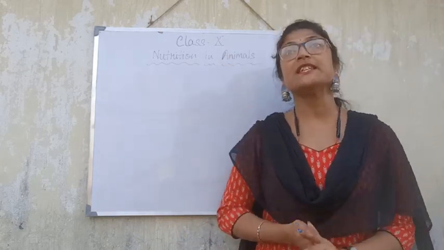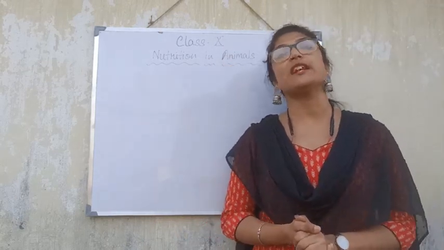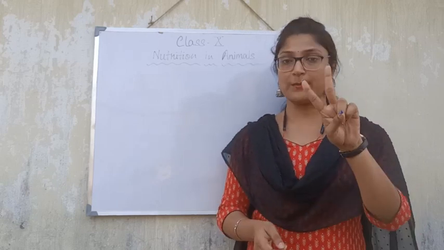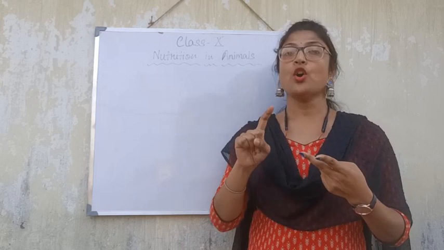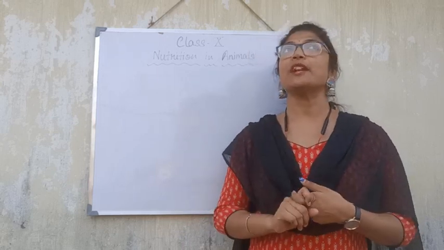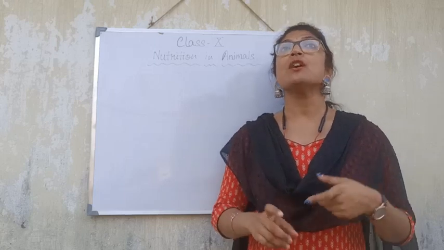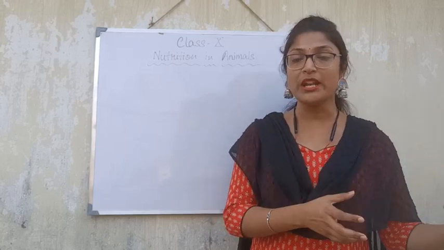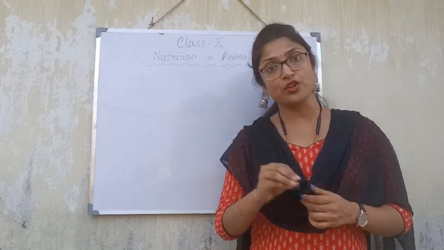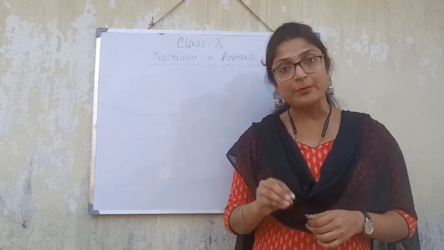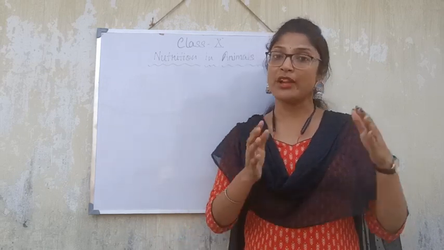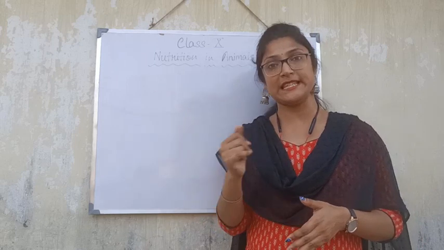Nutrition in animals, if we discuss, then before that just two things we have to tell. The mode of nutrition can be of two types, either autotrophic or heterotrophic. Autotrophic mode of nutrition means the type of nutrition in which plants can prepare their own food and they will get the nutrition from there. Another one is the heterotrophic mode of nutrition. That means where the organism will depend on somebody else for the food.